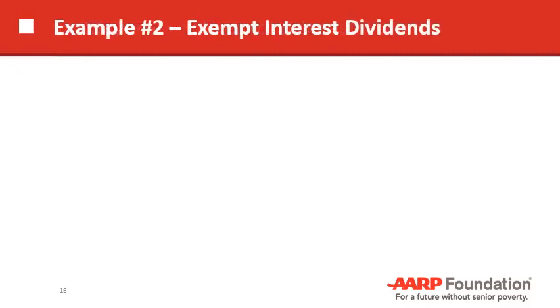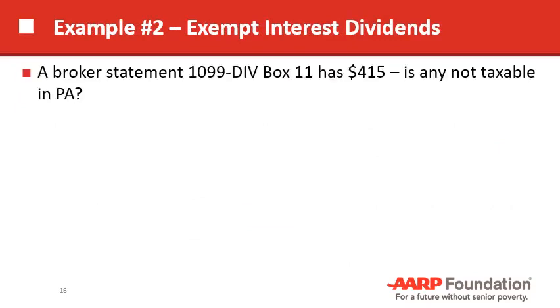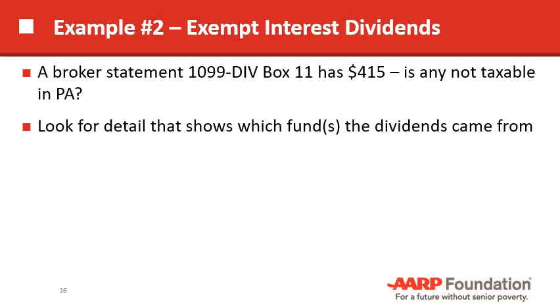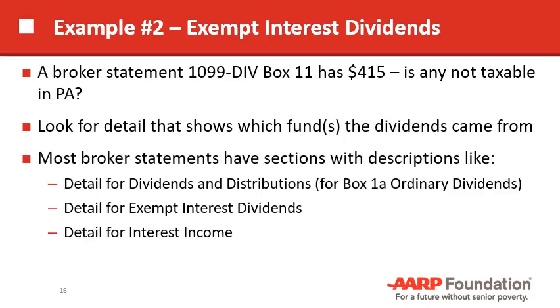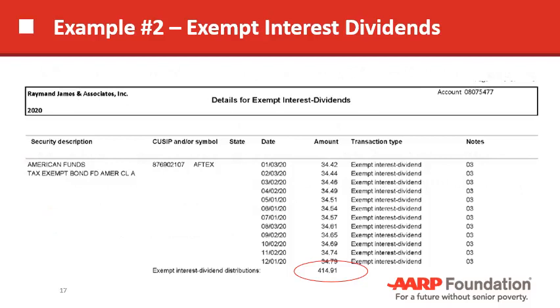Exempt interest dividends, the process is pretty much the same. Let's assume you have a broker statement and in box 11 has 415. You have to find out if any is not taxable. So again, look for the detail. Broker statements usually have separate sections that are differently named where you might find the information you need. So where does the 415 come from? Here we see that it came from an American fund, tax-exempt bond fund with symbol AFTEX.